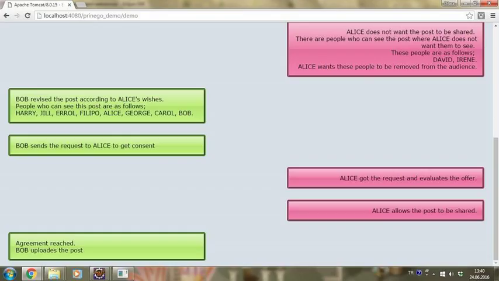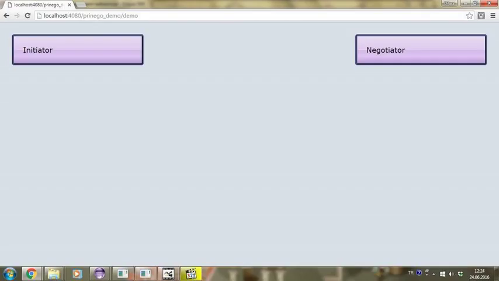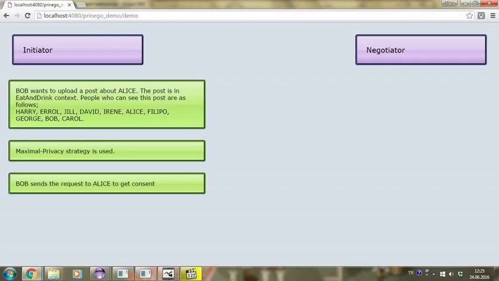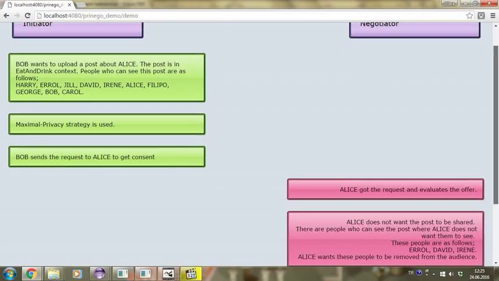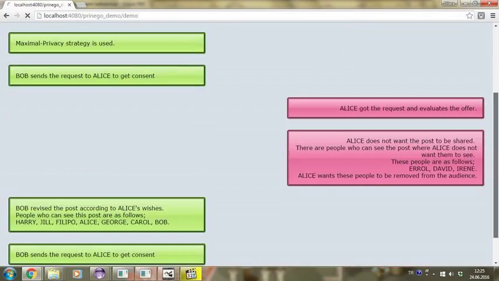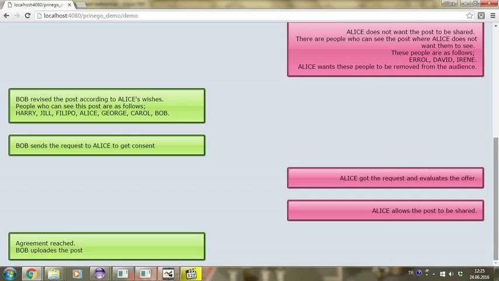Secondly, we use maximal privacy to negotiate. This strategy is similar to good enough privacy, but negotiator sends all its rejection reasons at first and starts narrowing down if rejected. First four messages are the same as the first example. However, now when Alice rejects the request, she sends all her rejection reasons, which includes Errol in the people she wants to be removed.